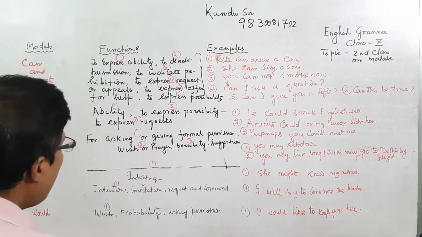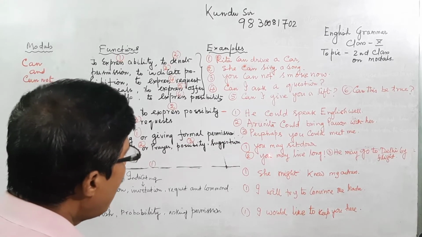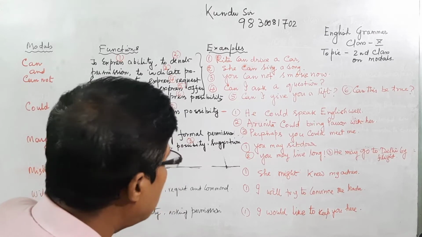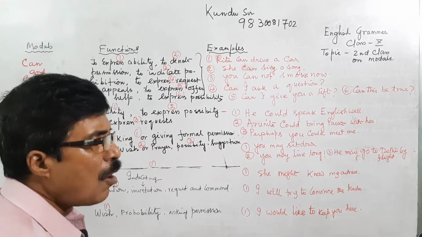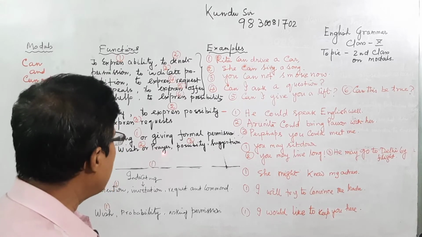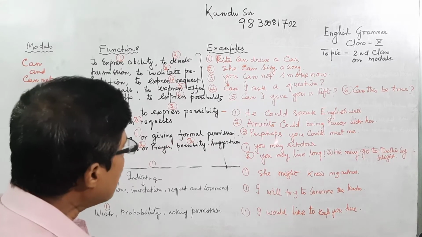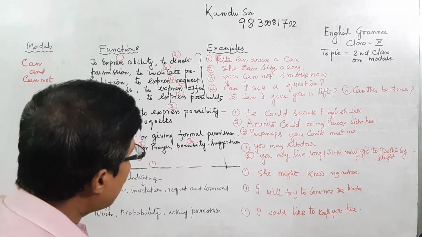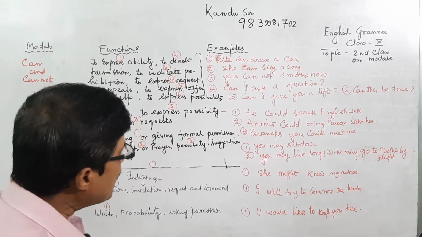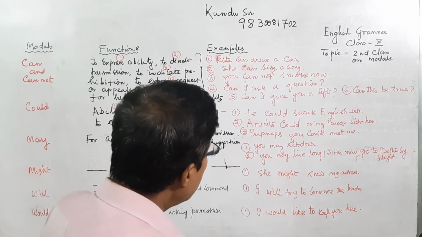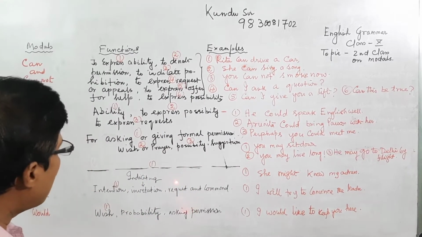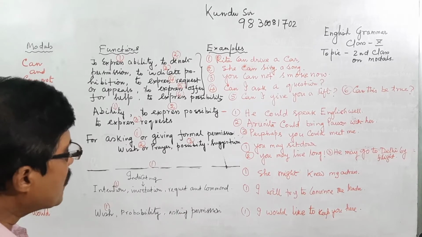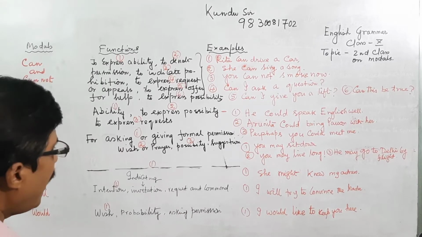For example: You may sit down. That means you are giving formal permission. Your teacher or others give permission, formally allowing you: you may sit down. That is may.